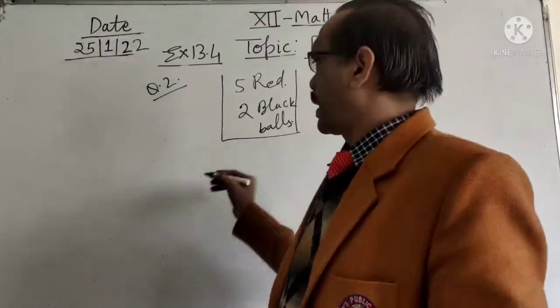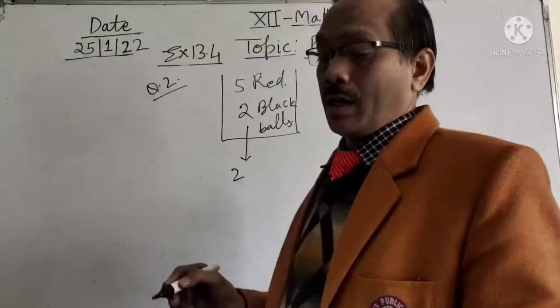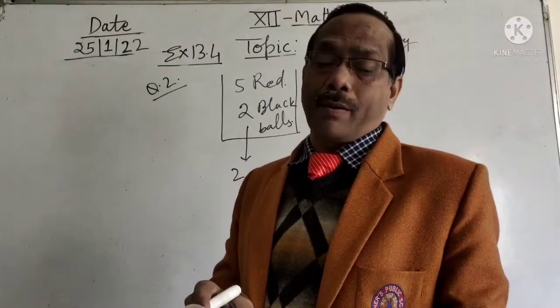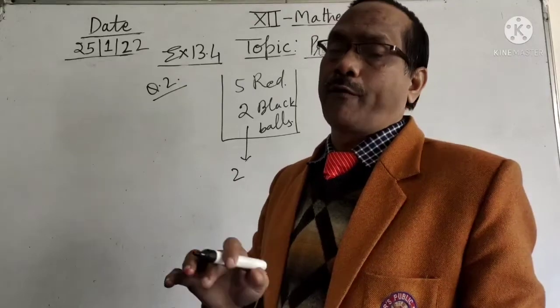Two balls are drawn at random. Let X represent the number of black balls. What are the possible values of X?